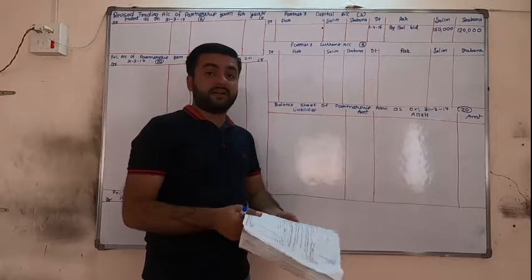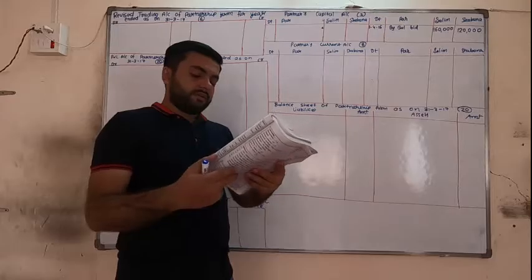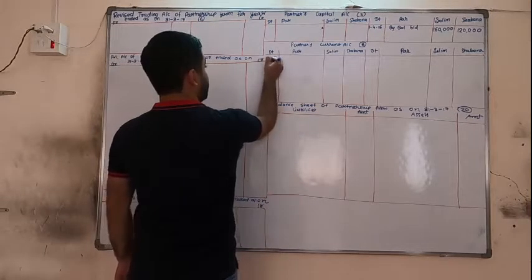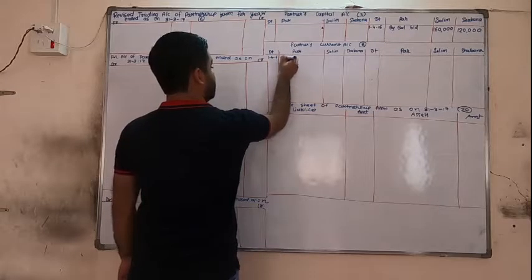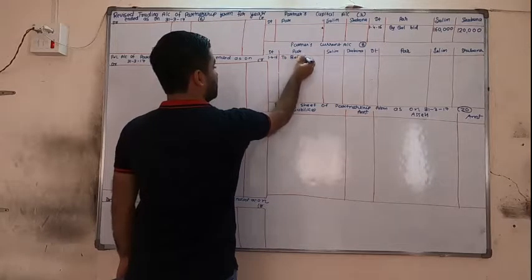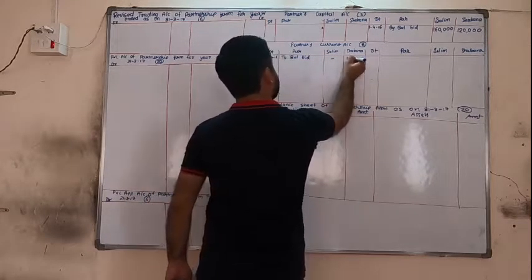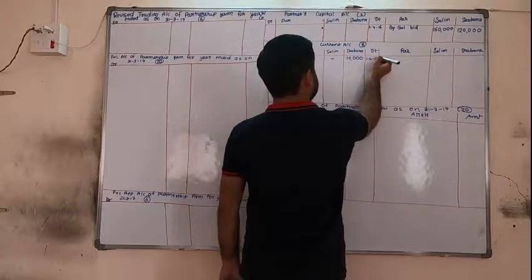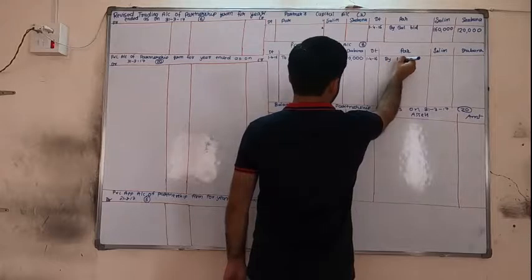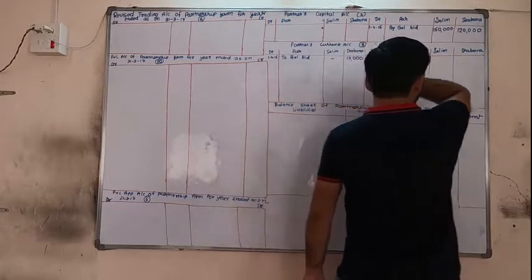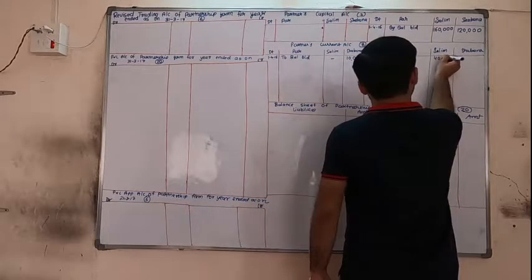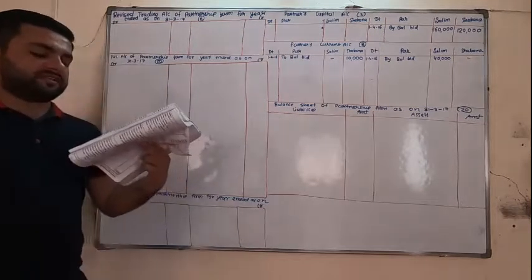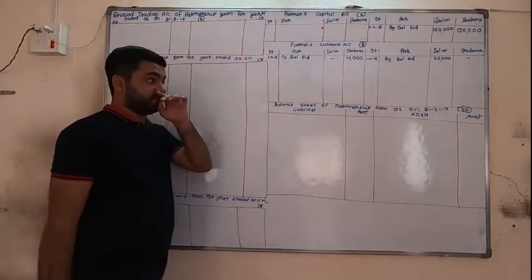In current account, Shabana is having a debit balance of 10,000. So to balance brought down for Shabana, debit balance of 10,000, and on the credit side, by balance brought down. Salim is having a credit balance of 40,000.